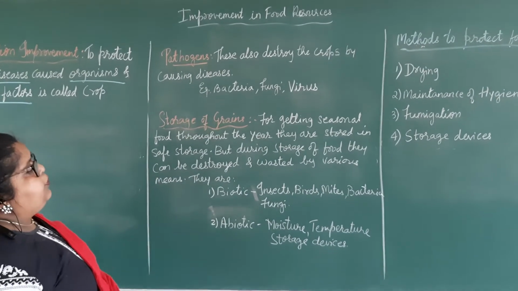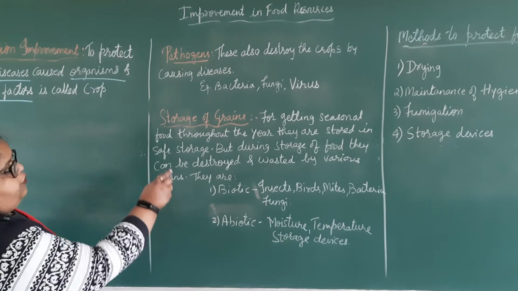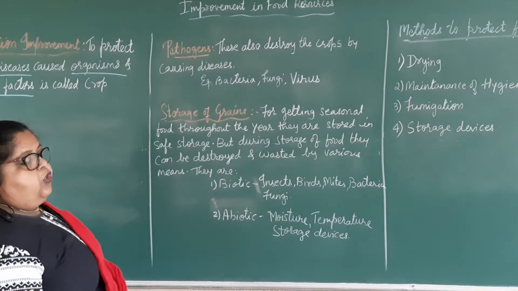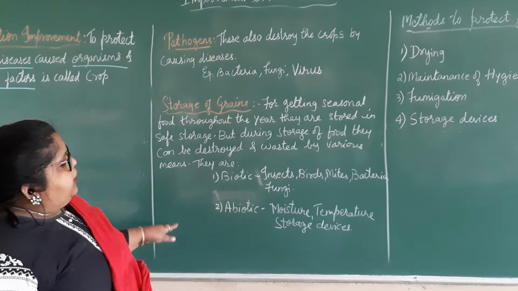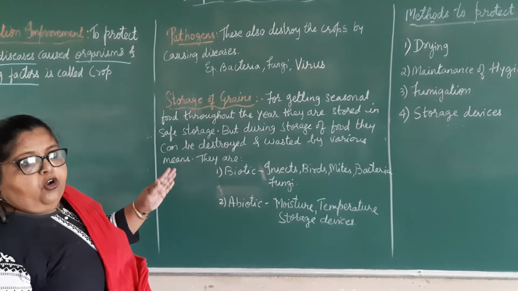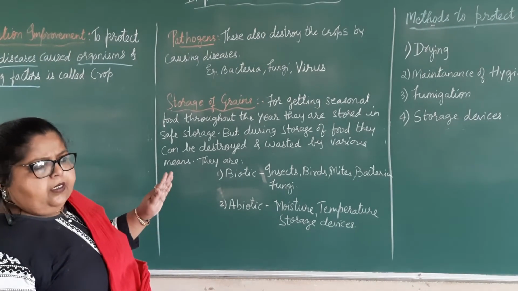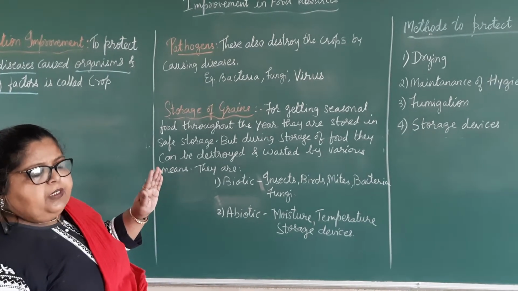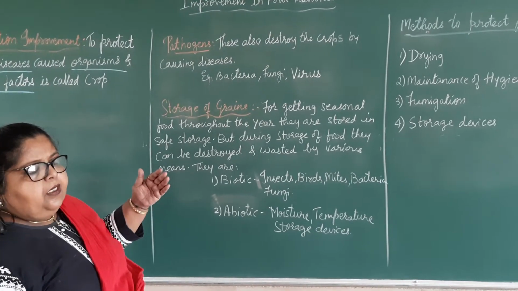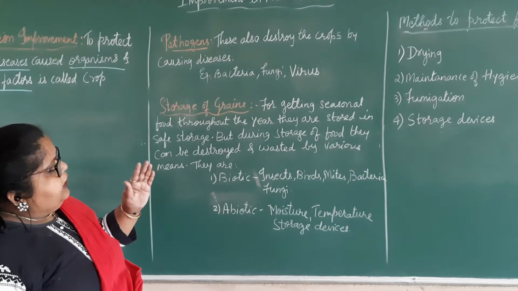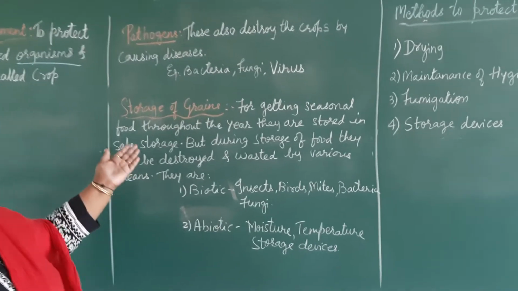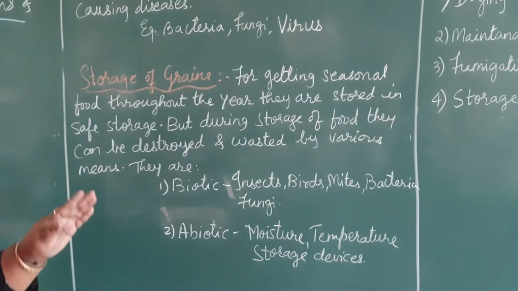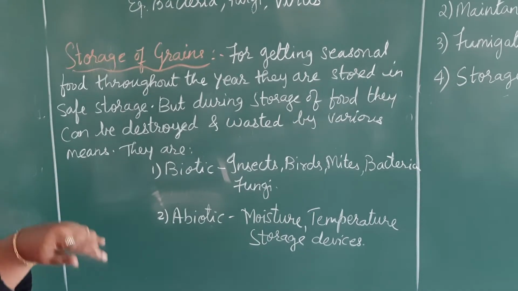Now, after protection, storage of grain is also very important, because if we do not store it properly, then grains are destroyed. So what should we do?